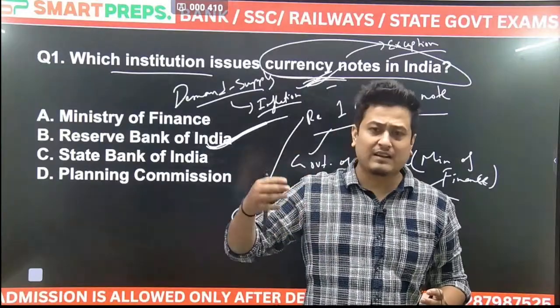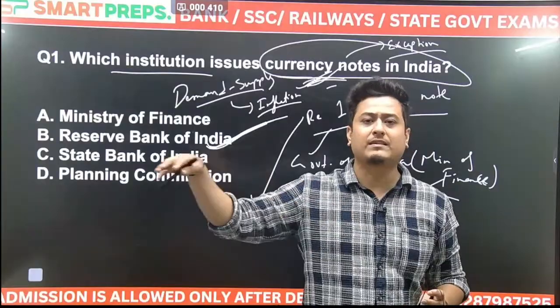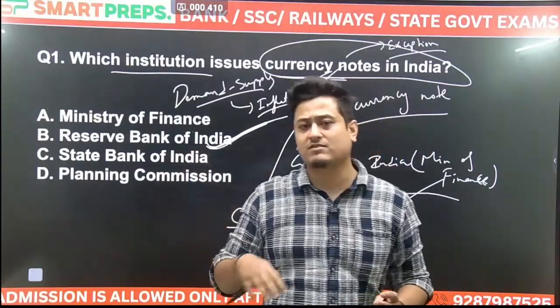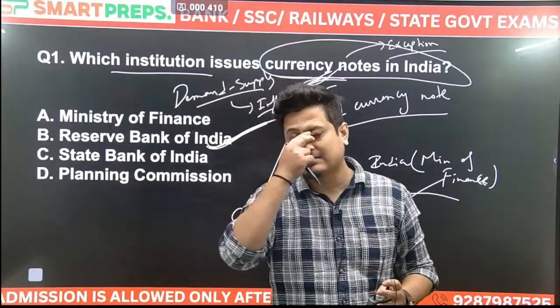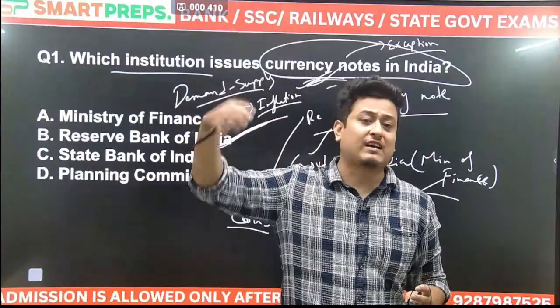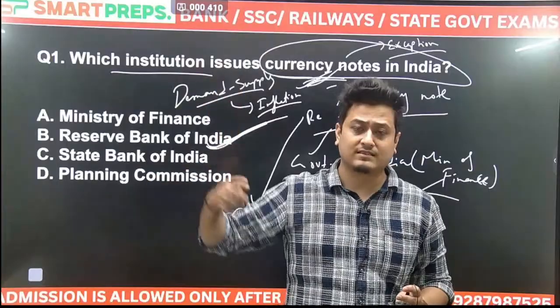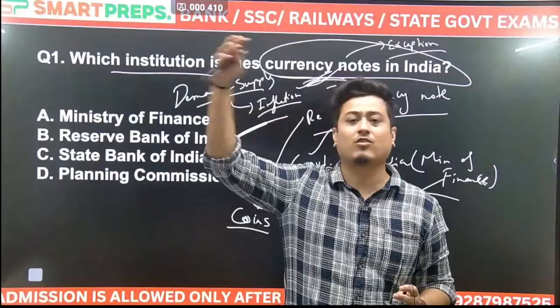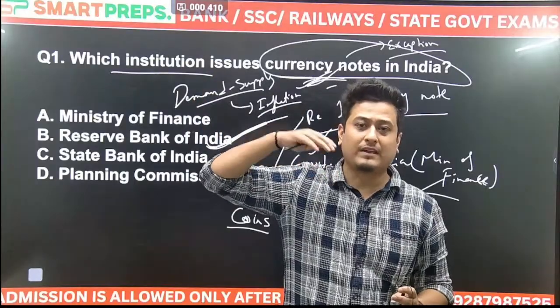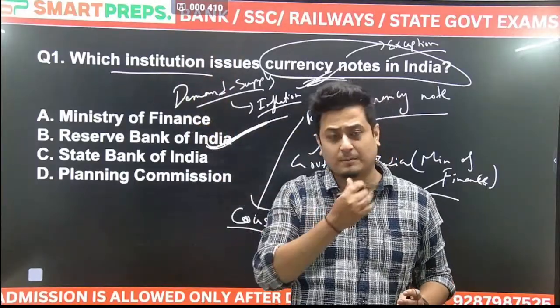Similarly, if many people are given lots of cash, they will go and demand these things. And when the demand rises, automatically the prices will rise. And when the prices rise, the economy of the country will be in an unstable position.